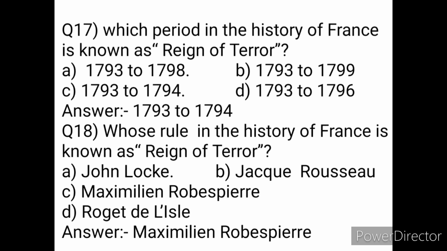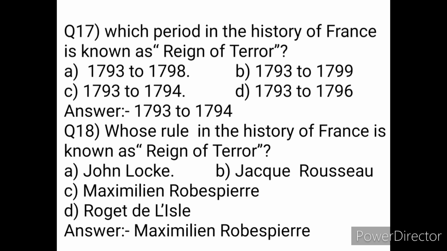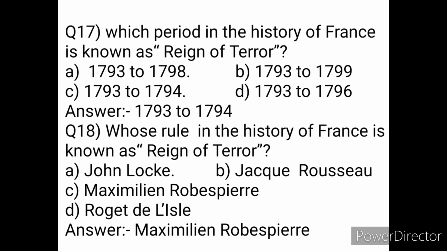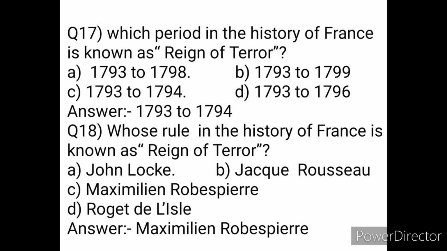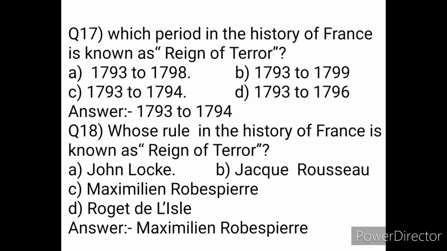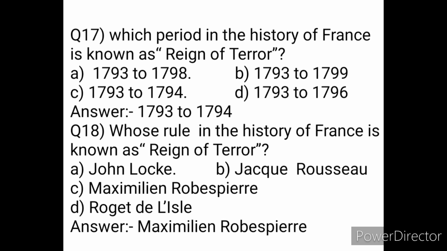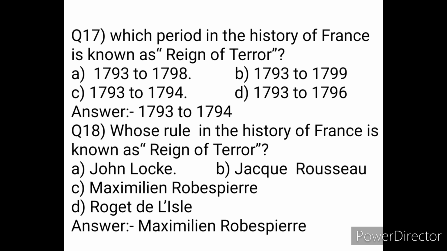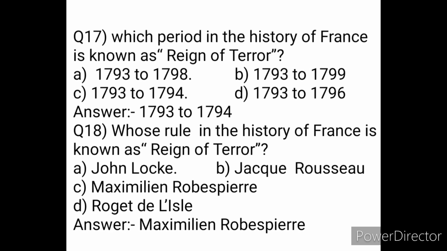Correct answer is 1793 to 1794. Next is, whose rule in the history of France is known as Reign of Terror? A. John Locke, B. Jean-Jacques Rousseau, C. Maximilien Robespierre, and D. Rouget de Lisle. Correct answer is Maximilien Robespierre.